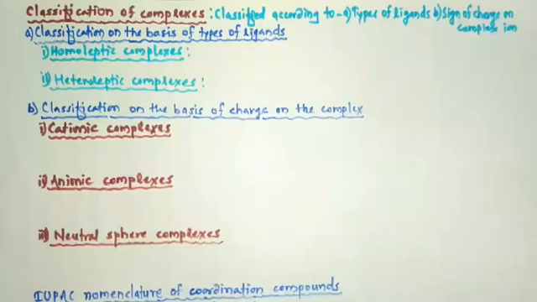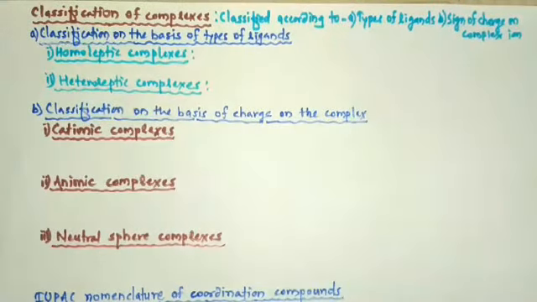After that we studied charge number of complex, and in the last video on 10th September we studied coordination complex and Werner's theory of coordination complex. That means the last article was Werner's theory of coordination complex.